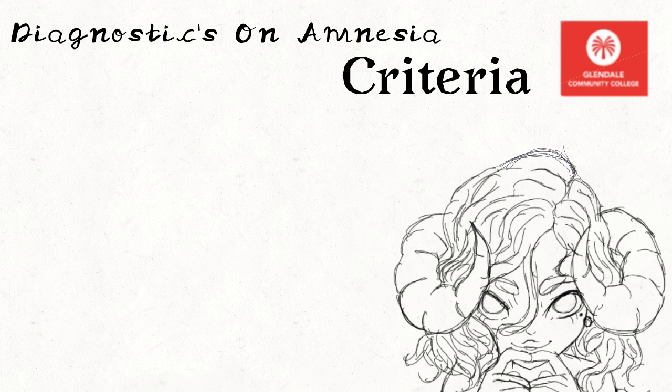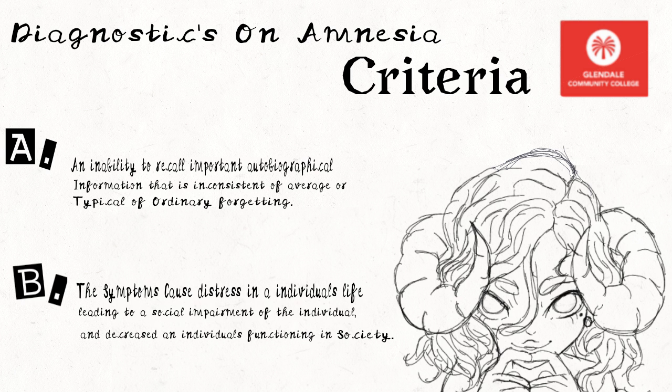Diagnostics on amnesia criteria. A. An inability to recall important autobiographical information that is inconsistent with average or typical ordinary forgetting. B. The symptoms cause distress in an individual's life, leading to social impairment and a decrease in the individual's functionality in society.